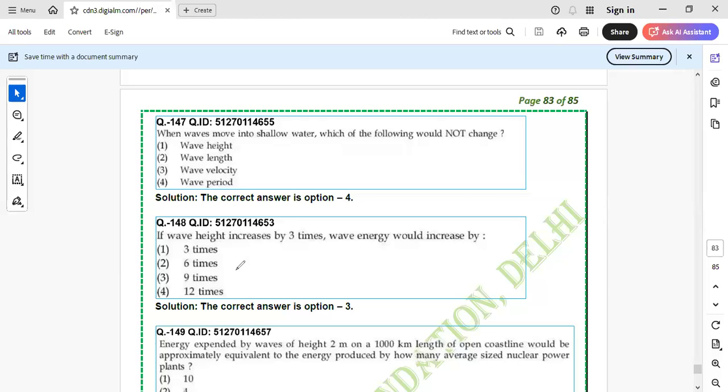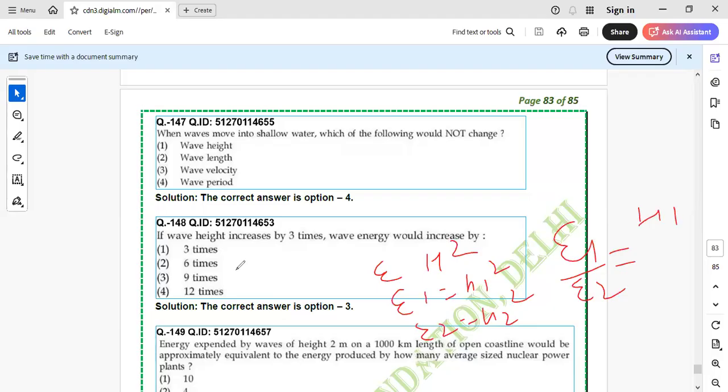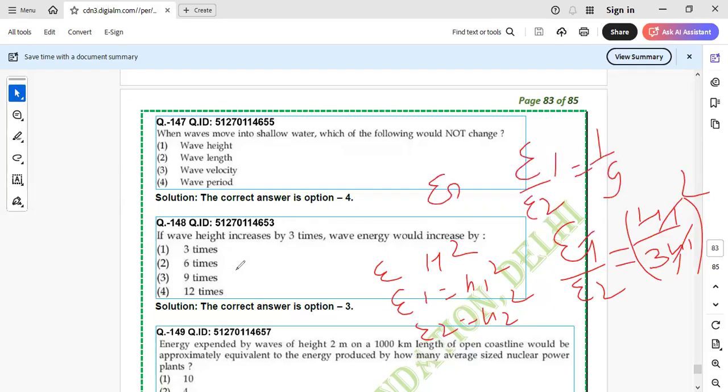Wave energy is proportional to h square, right? So E1 is equal to h1 square, E2 is equal to h2 square. Divide both of them, E1 upon E2. H1 is H1, the below one is 3H1, and square of them, it will become E1 upon E2 is equal to 1 upon 9. So E2 is equal to 9 times of E1. So the correct answer is 9 times.